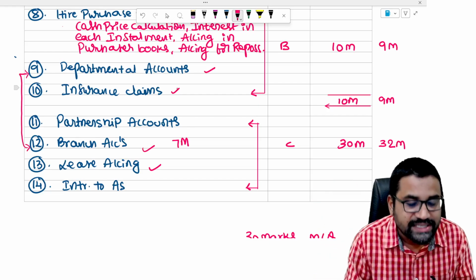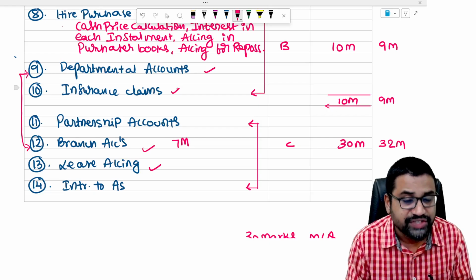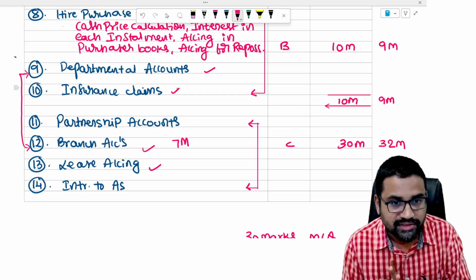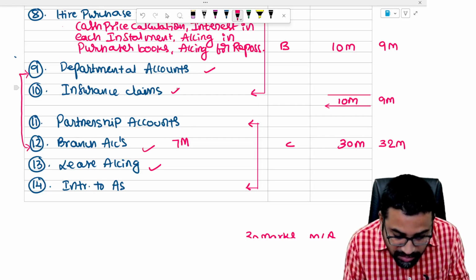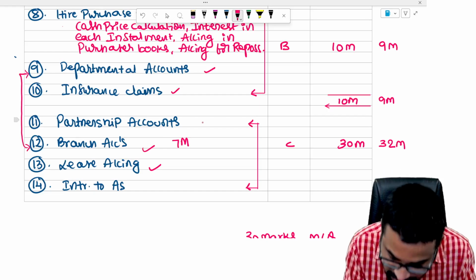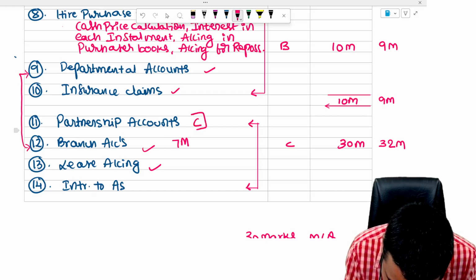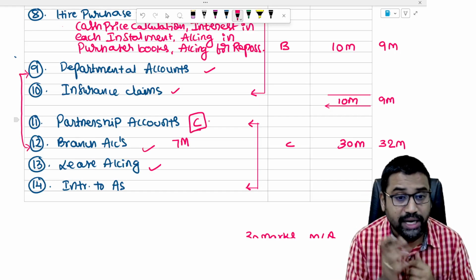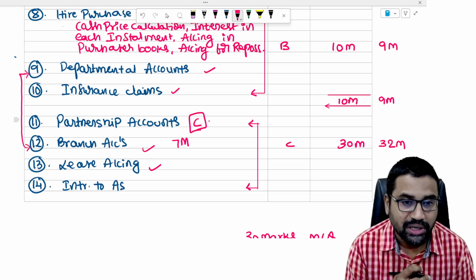And if you prepare these chapters, hire purchase, departmental accounts, insurance, very easy chapters, I'm telling you, very, very easy chapters, you will get around 10 marks. And then comes the C category. Partnership accounts is a C category chapter. Don't waste too much time or think too much about partnership accounts.